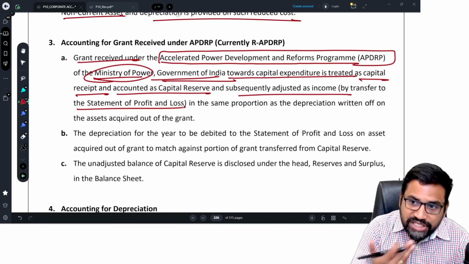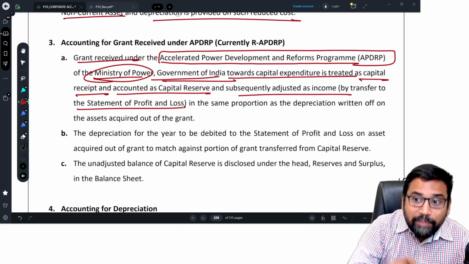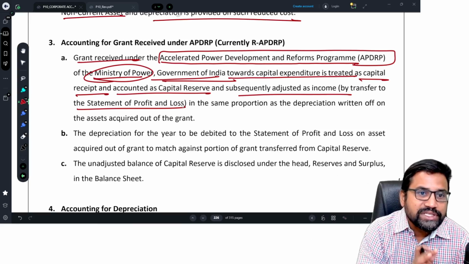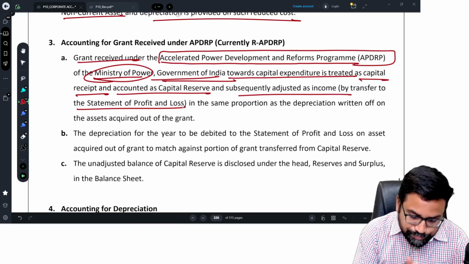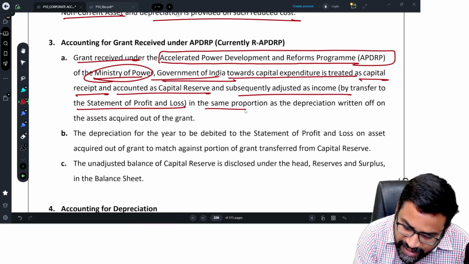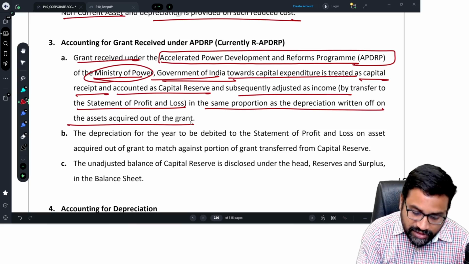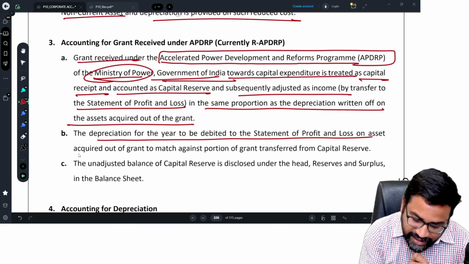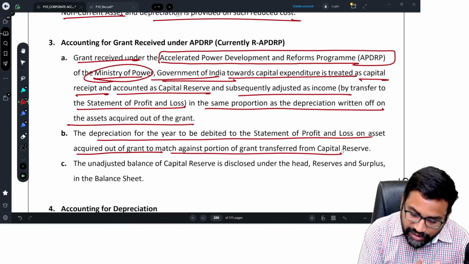Same treatment. Receive the grant, credit it to the bank account and debit to deferred government grant. Whatever grant you received, you proportionately transfer to the P&L account as income to match with the depreciation of the asset which you have purchased through this grant. So this is the treatment, in the same proportion as the depreciation written off on the assets acquired out of the grant. The depreciation for the year debited to the P&L account on the asset acquired out of the grant is matched against the proportionate grant transferred from capital reserve.